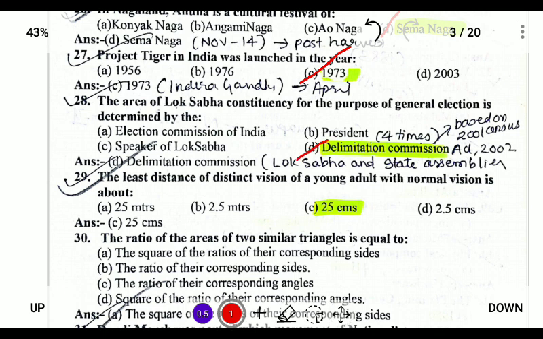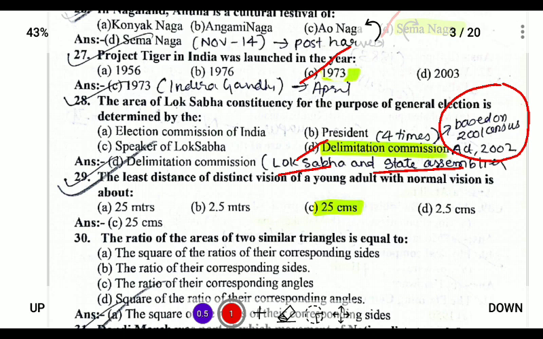Commission. Recently, there has been a controversy regarding the Delimitation Commission. So, the Delimitation Commission takes the census on the basis of 2001 data, and it makes the delimitation for Lok Sabha as well as the State Assembly.